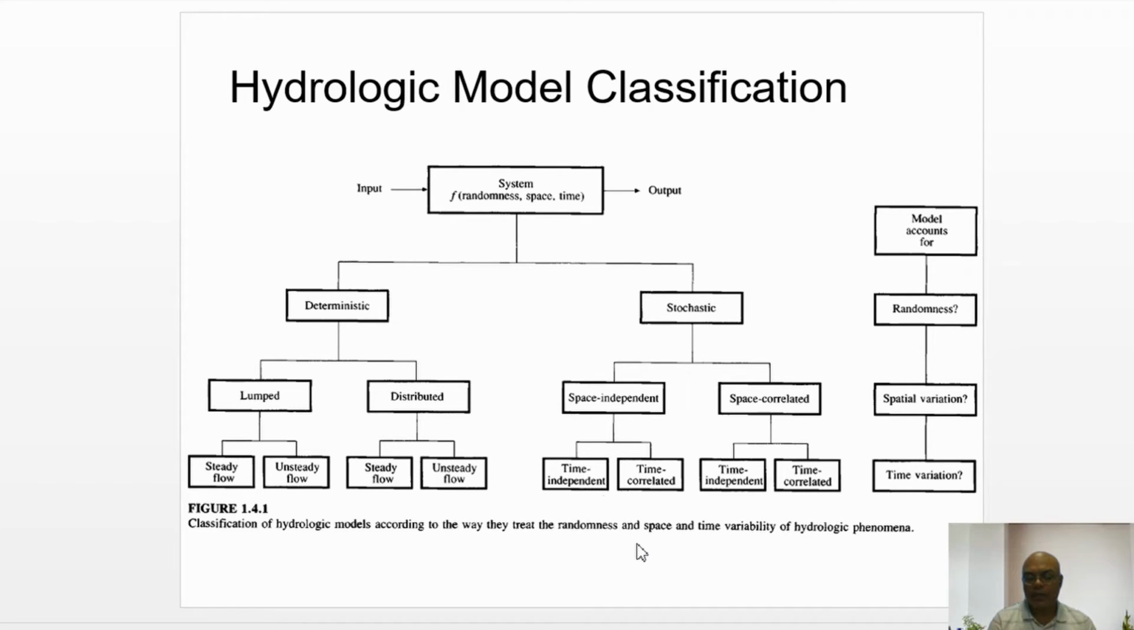So lumped system means there is no spatial variation. That means the flow variables are averaged in space. Suppose we are modeling a flow in an open channel. In a lumped system, the depth or velocity is not changing with the spatial coordinate. But this lumped system, again, can be divided into steady state or unsteady state.